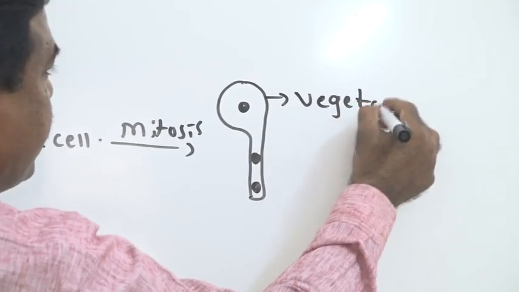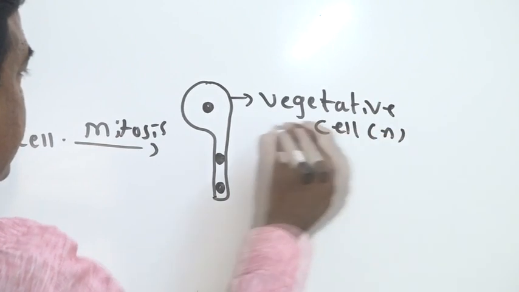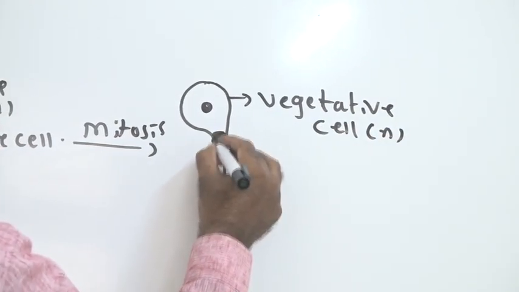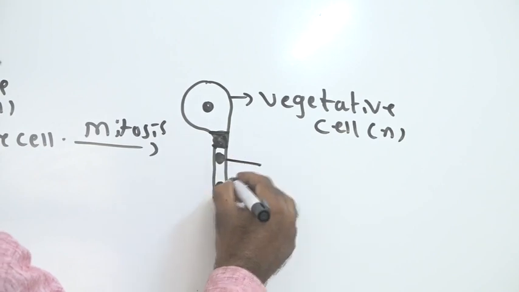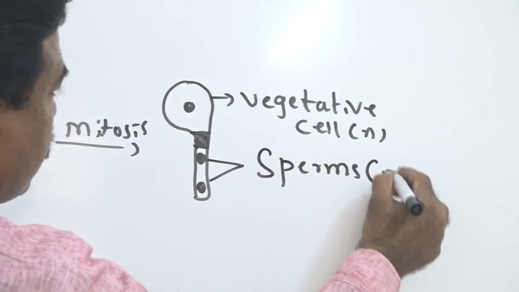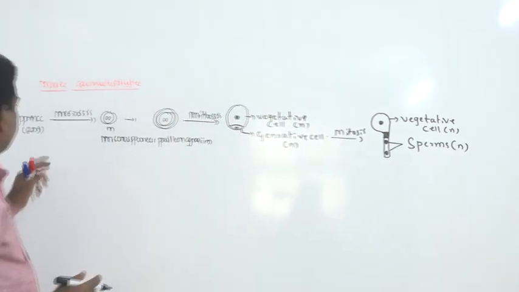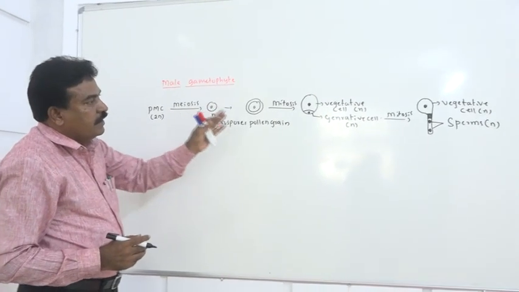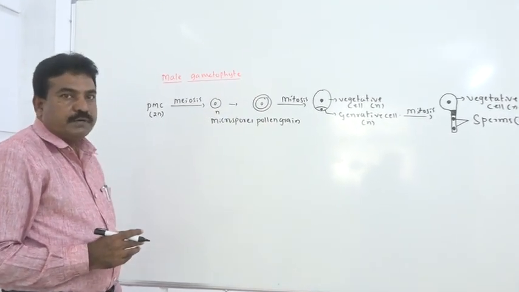This vegetative cell helps to nourish the sperm, and especially there is a formation of two haploid sperms. In such a way, during male gametophyte development, the pollen grain finally gives rise to two sperms.